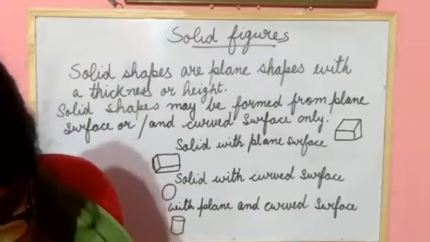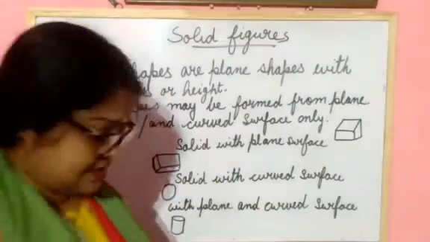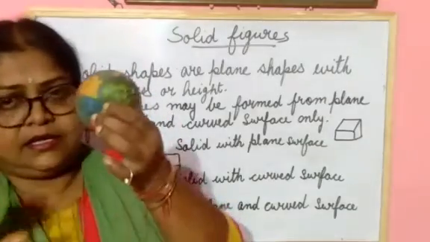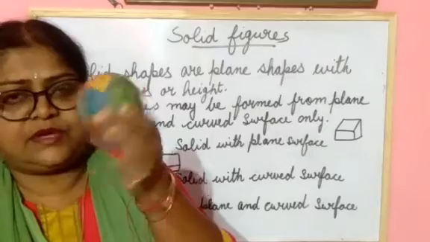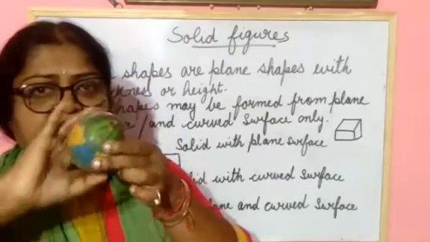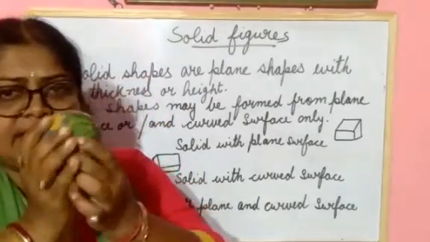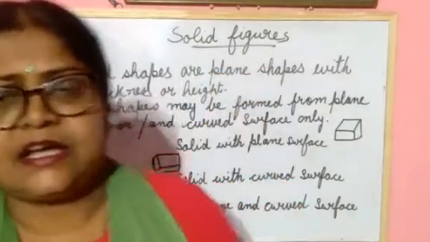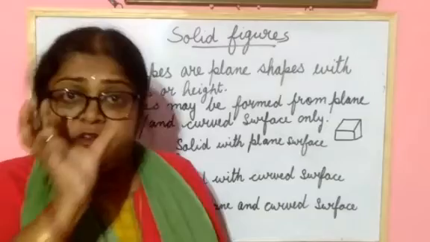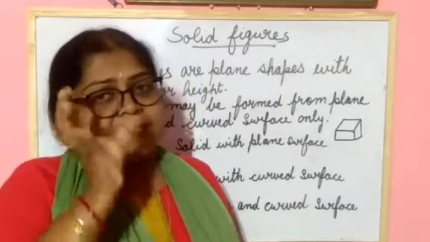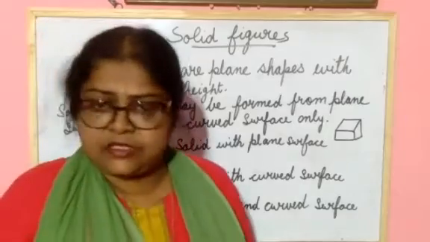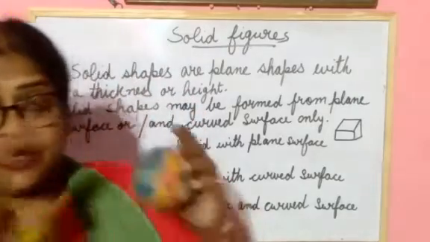Next one, a solid with a curved surface. What is this? This is a ball. In this ball you are seeing a solid with a curved surface. The whole part is curved. So you are seeing a solid with a curved surface, or a round bowl, that is also a solid with a curved surface. Okay. Is it clear to you all? Or a globe you are seeing.